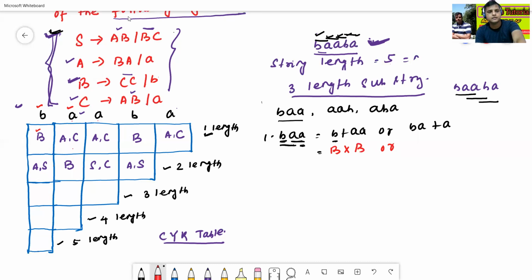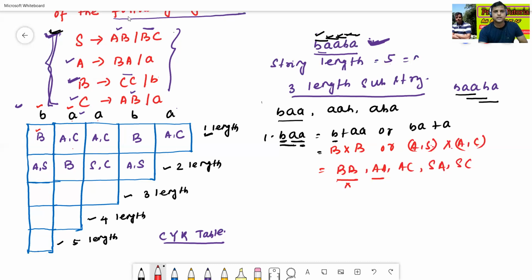BA means A comma S. Cross product A means A comma C. So take the cross product of all: BB, AA, AC, SA, SC. So there is no BB, nothing.